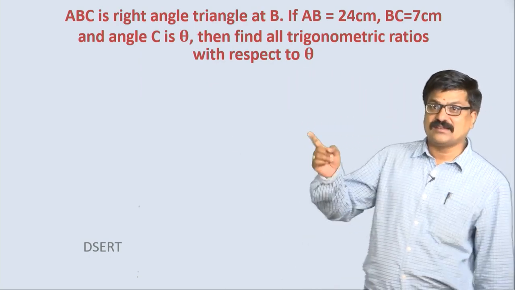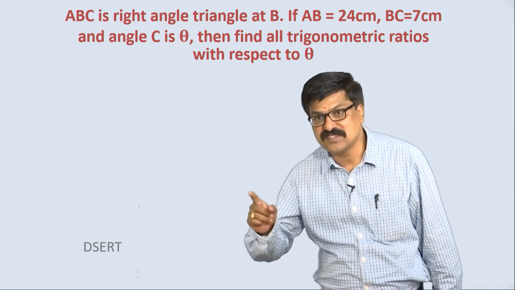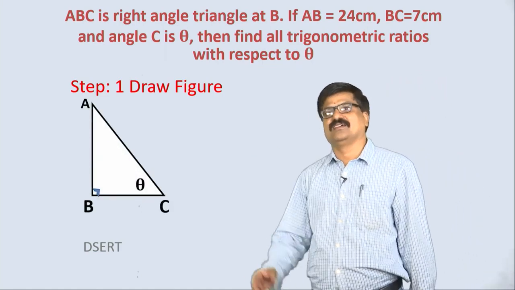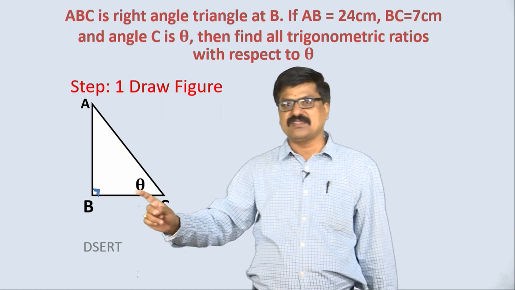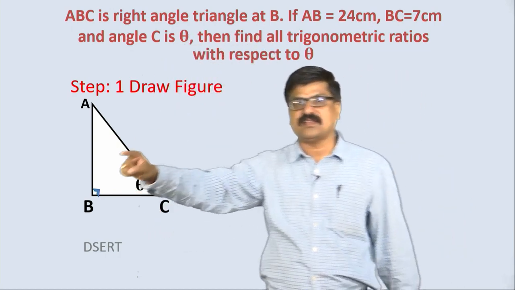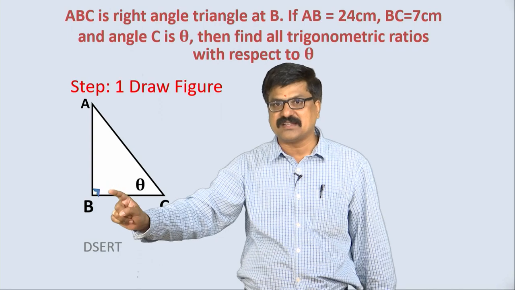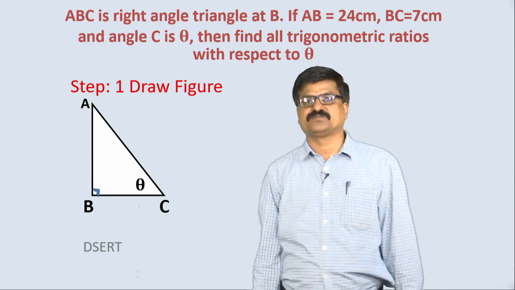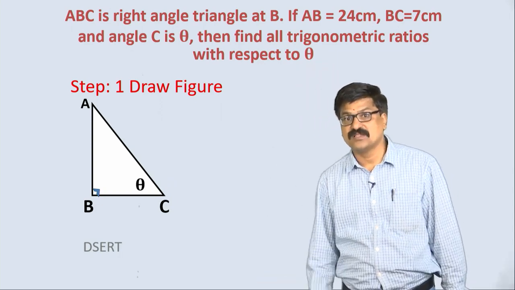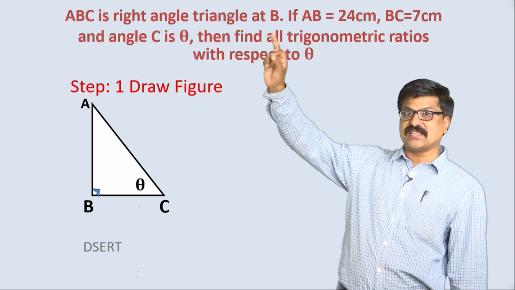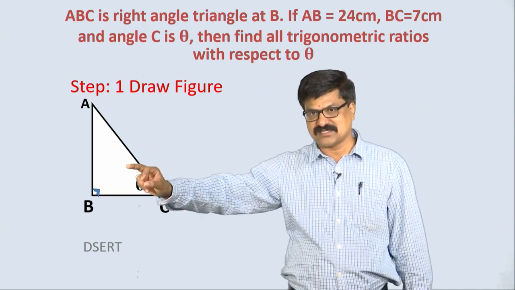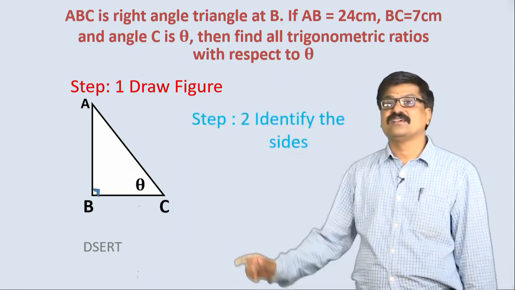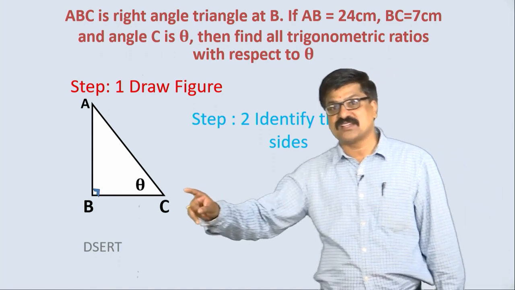If you want to solve this problem, what may be the first step? Very good. I think we have to draw the figure. Name this as ABC. B is 90, hence at B vertex we have taken 90 degrees. C is theta, take C as theta. What is the second step? By keeping the given problem, we got this diagram. The second step is to identify the sides with respect to theta.